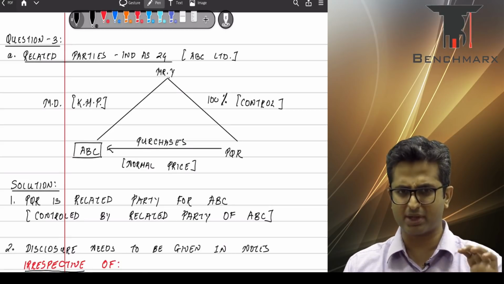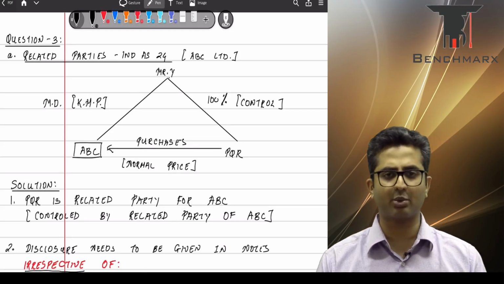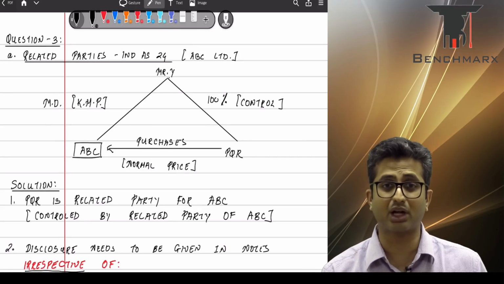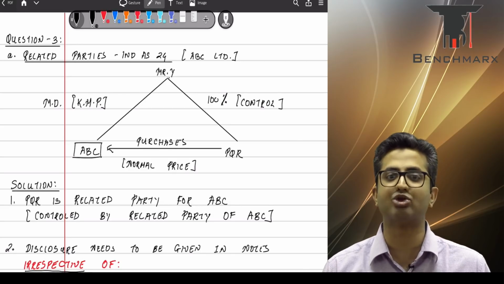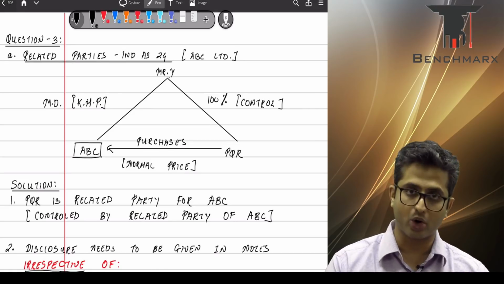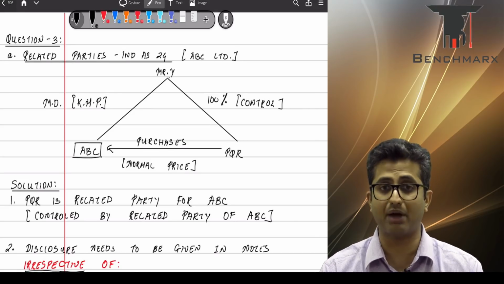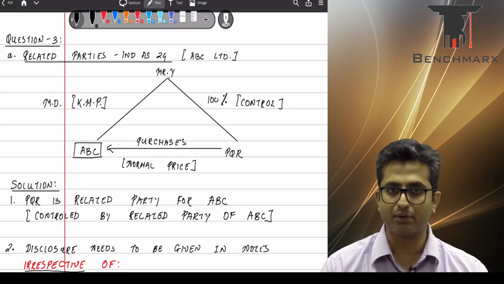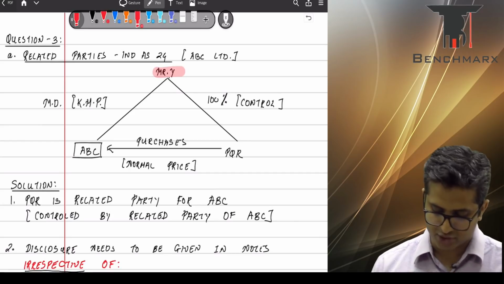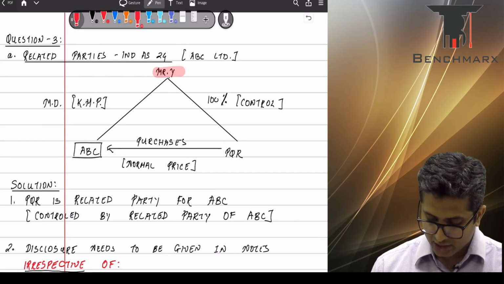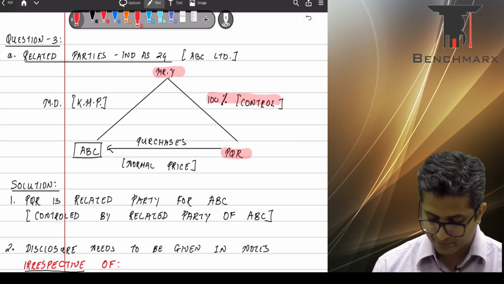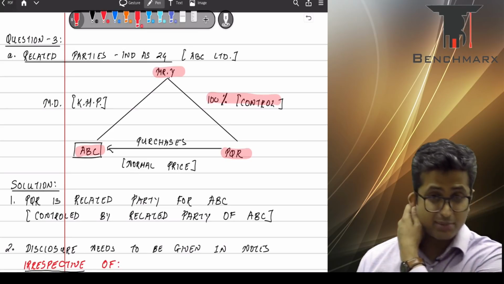Right at the end of the question, it's not specifically given in subpoint A, but if you see at the end of the question number 3, Mr. Y is the managing director of the company, and being a managing director of the company, he is a related party because he is a key management personnel. So the transactions with the key management personnel or entities over which key management personnel have control or joint control are covered within related party relationships. So you have Mr. Y over here, who is a key management personnel. Mr. Y has 100% stake, that is control over PQR, who is having transactions with ABC.